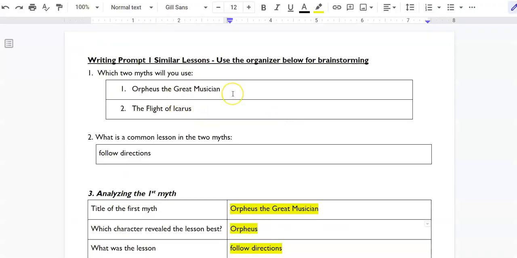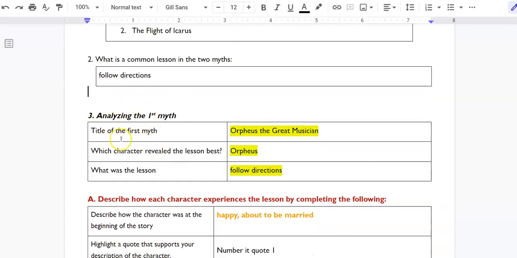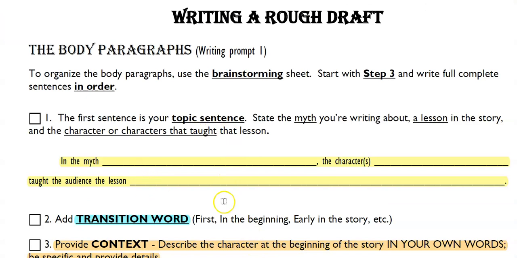Okay, so this is a sample brainstorming sheet that I filled out. If I were doing the two myths, Orpheus, great musician, the flight of Icarus, and the theme of following directions. So it's going to be your two myths and following directions. So if you look down here in step 3, for the paragraph, we've got, again, the title of the myth, the character, and the lesson. So I'm going to take these 3 things that I've highlighted here in yellow and turn them into my topic sentence, following the example here in the checklist.